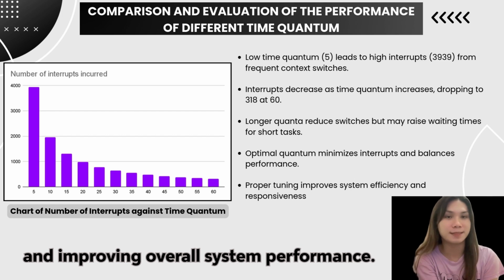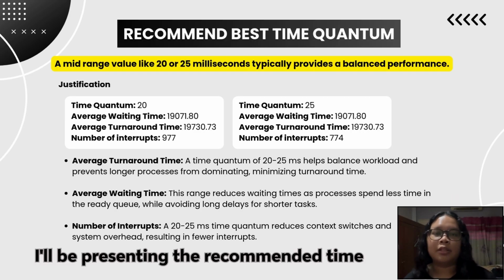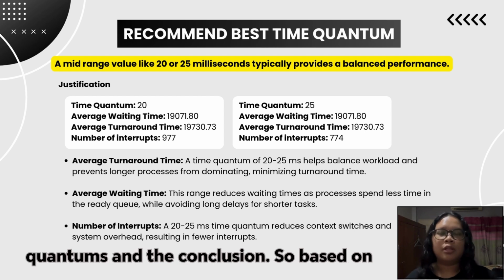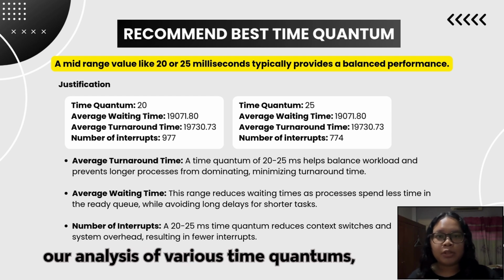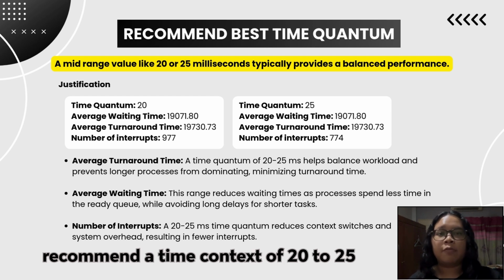Hello, my name is Eunice Ruth, and today I'll be presenting the recommended time quantums and the conclusion. So based on our analysis of various time quantum values ranging from 5 to 60 units, we recommend a time quantum of 20 to 25 units.